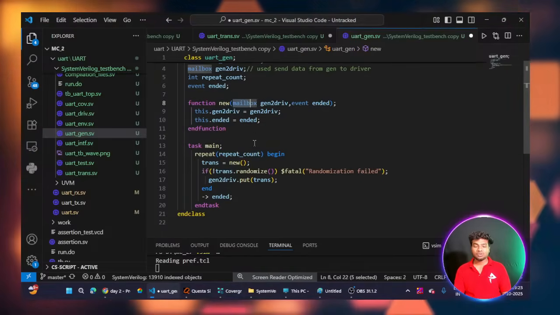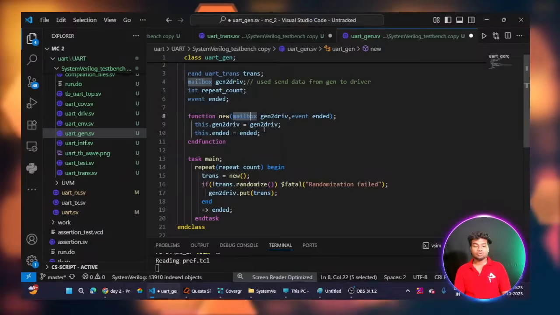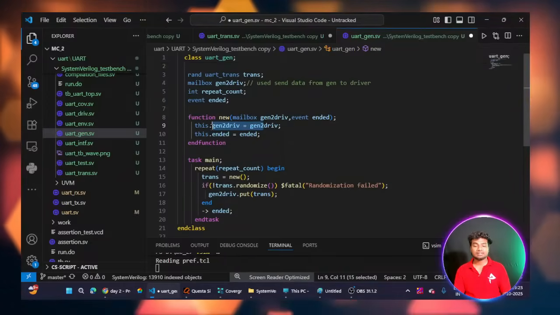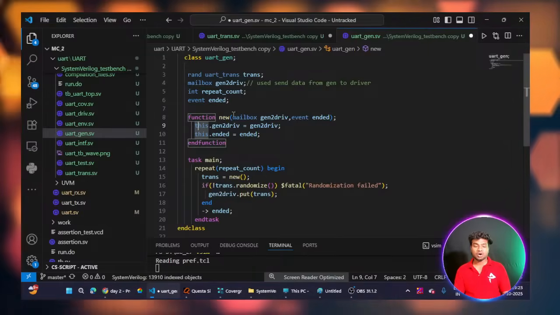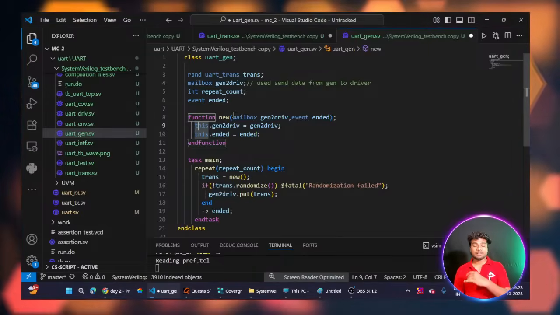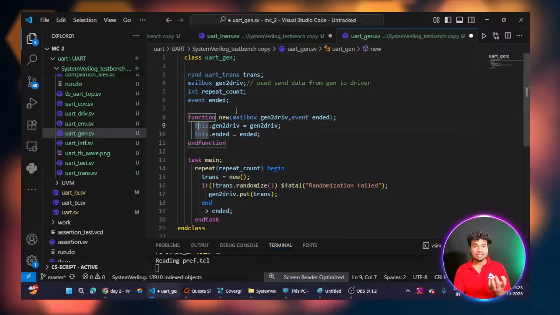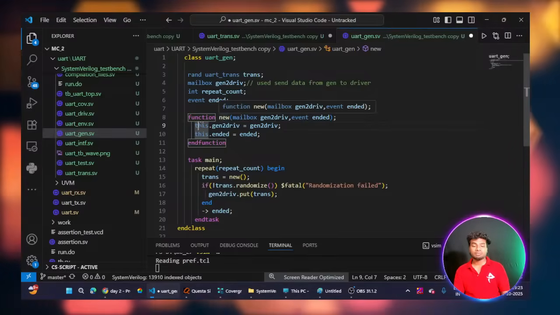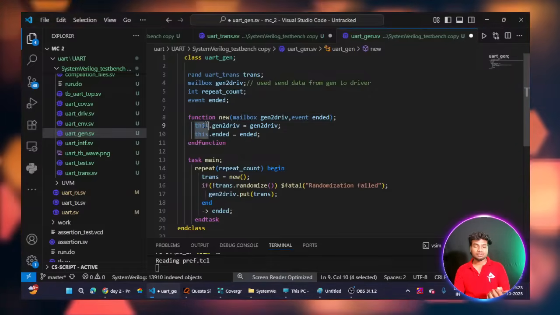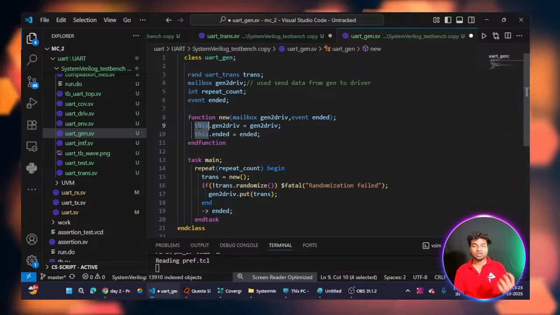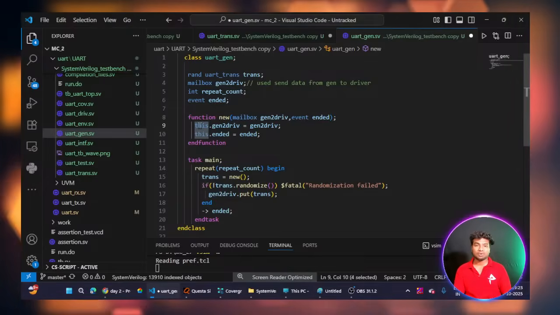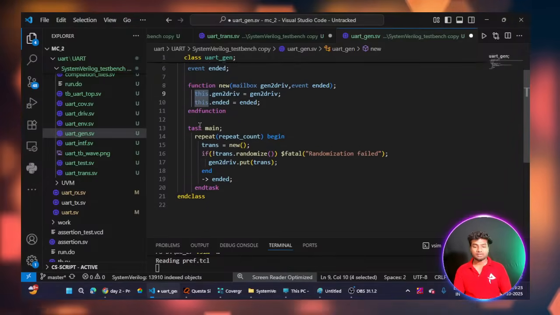Then I assign them to my current class properties. The this keyword receives the arguments from outside and assigns them to my current class properties. By using the this keyword we can assign the arguments to the current class properties. I hope you understand.